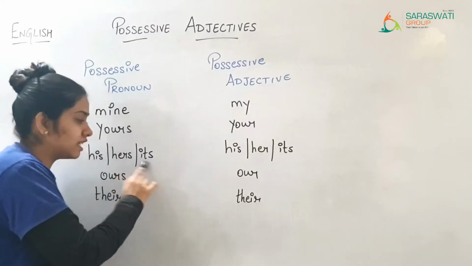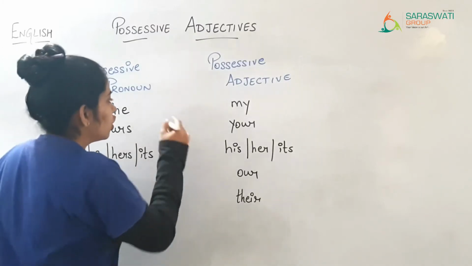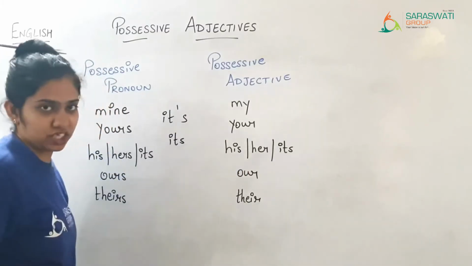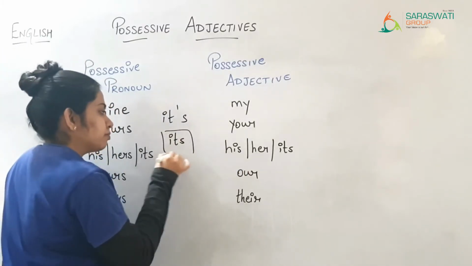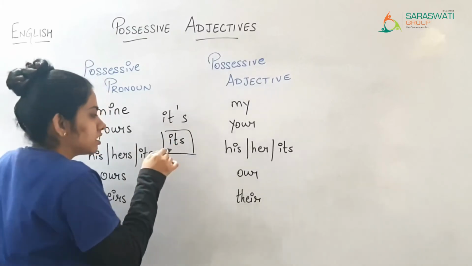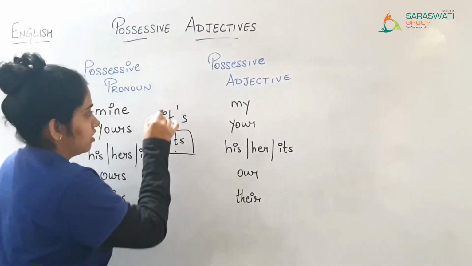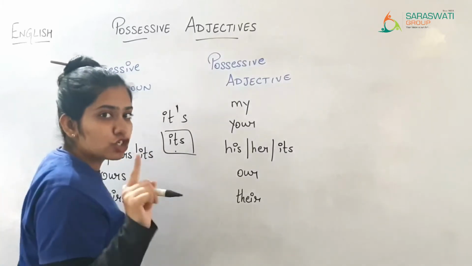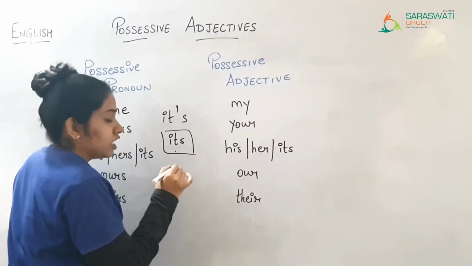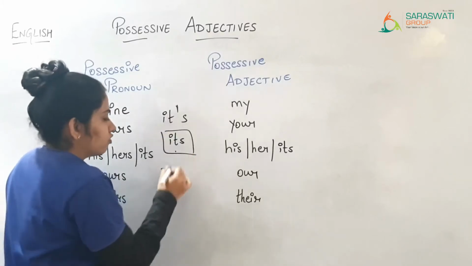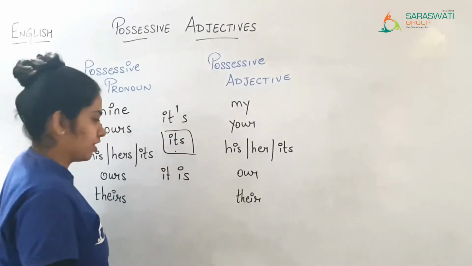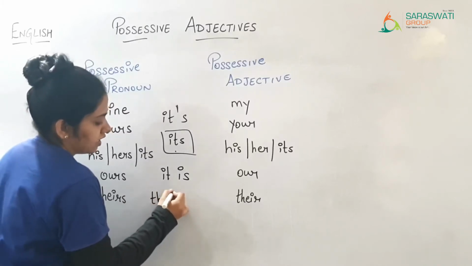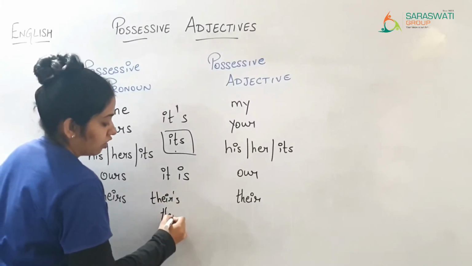And when you are writing this its, its can be written in two ways, one with apostrophe s and one without. So it depends upon the sentence whether it is a possessive pronoun or adjective. And the apostrophe s one, what does it show? It shows that it is a contraction. So what will be its full form? It is. The same applies over here, theirs. If there is an apostrophe s in theirs, what will it become? There is.